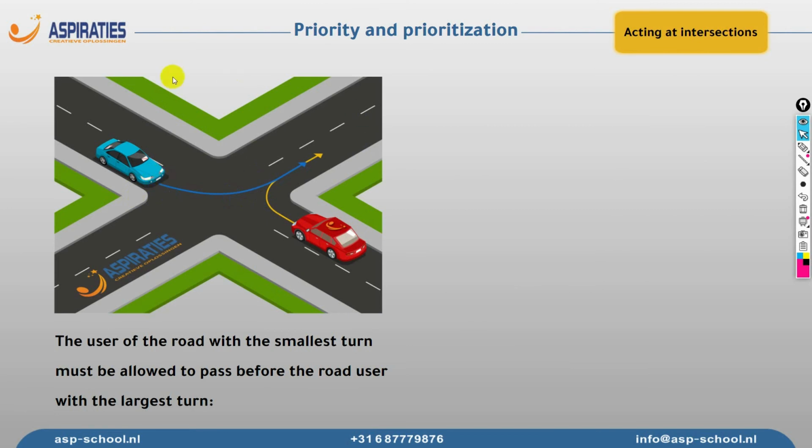Now we have this case over here. We are driving this red car as usual and we want to go right, and then we have this car opposite to us. It also wants to go in the same direction. Now who should cross the intersection first? Here we apply the smallest route, so the smallest turn. As we can notice, the turn like this is shorter than the turn like this, so we should cross first, then the car opposite to us will cross after us.